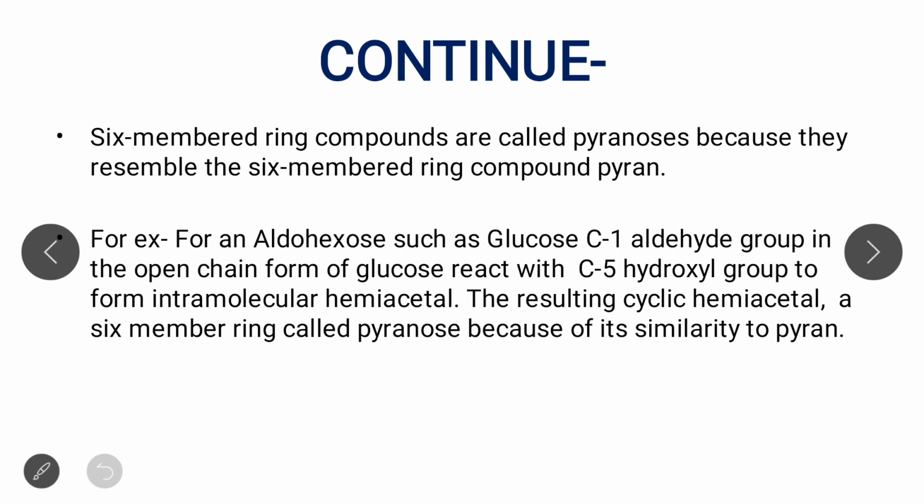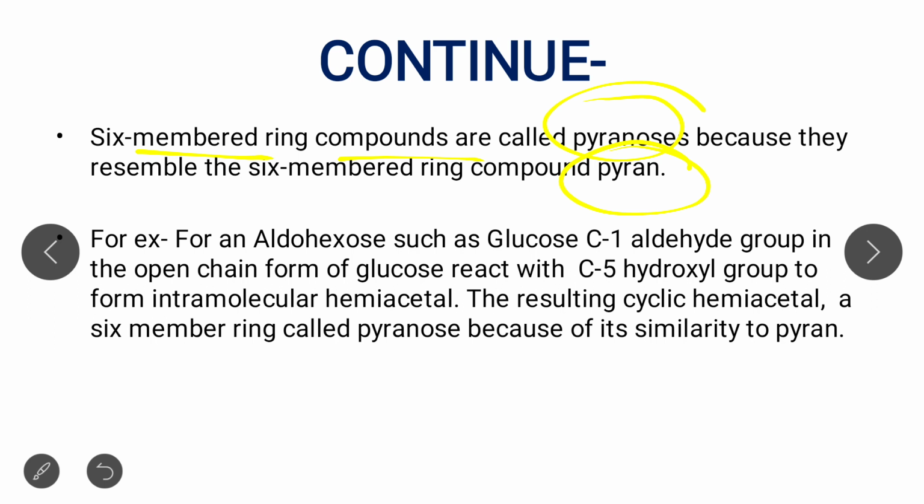Now 6-membered ring compounds are called pyranose. Why are 6-membered ring structures called pyranose? They are called pyranose due to the similarity to the structure of the 6-membered ring compound pyran, so it is known as pyranose, while 5-membered rings are known as furanose.